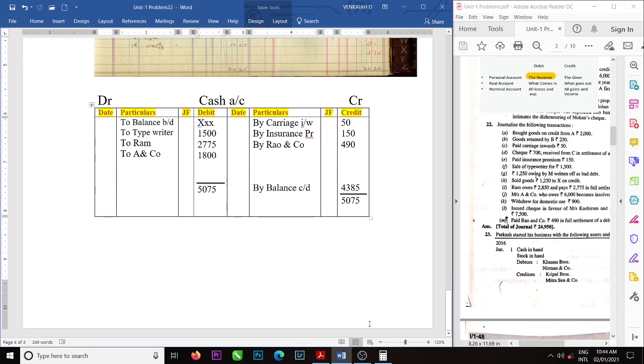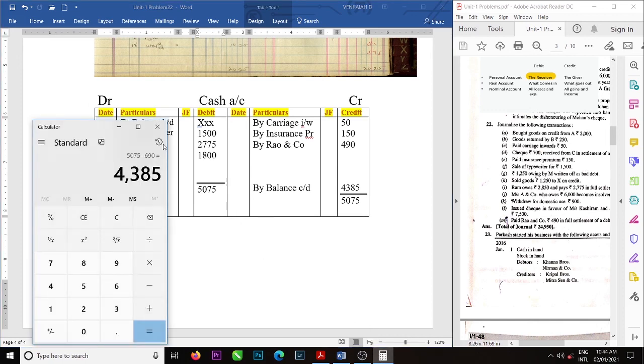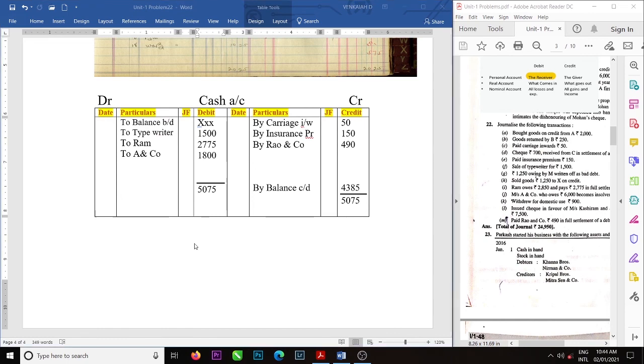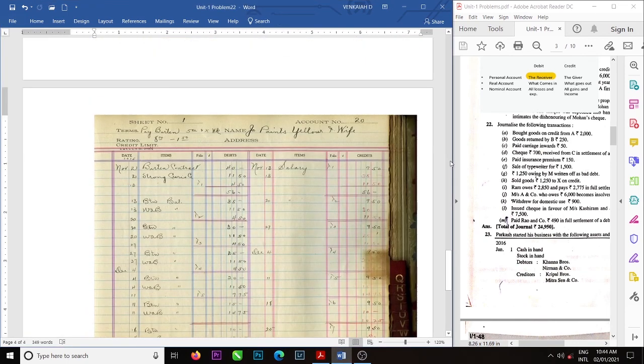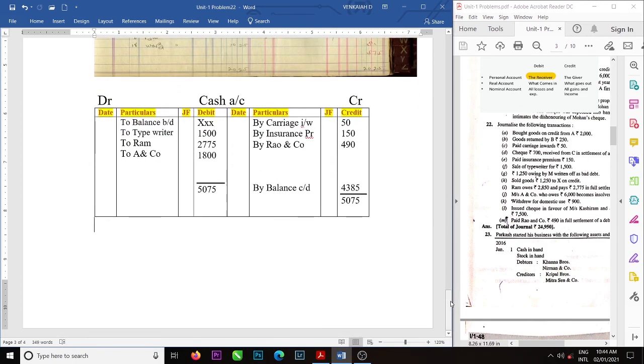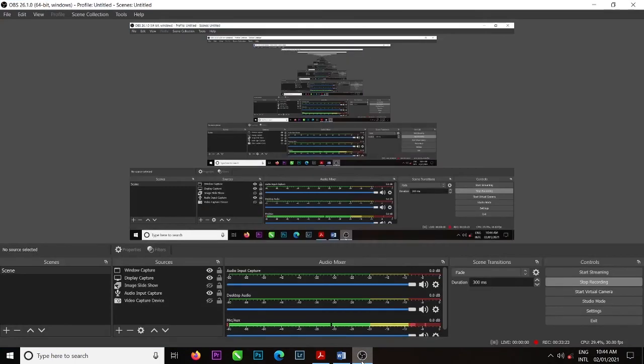Students, we have to prepare all accounts, all ledger accounts, because the next step is our trial balance. Trial balance is the balance of all ledgers. That's why we have to prepare that one.